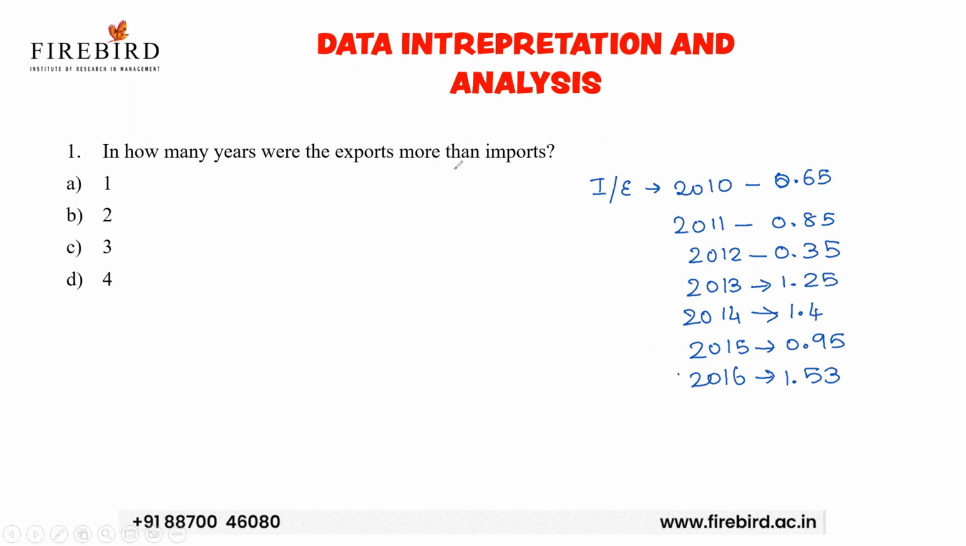In how many years were the exports more than imports? Here they have given the ratio of imports to exports. If the exports are more, the ratio will be less than 1. How many values are less than 1? 1, 2, 3, 4. So 4 values are less than 1. So your answer for this question is option D, 4. Now let us move to the next question.